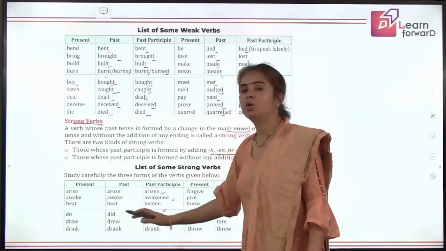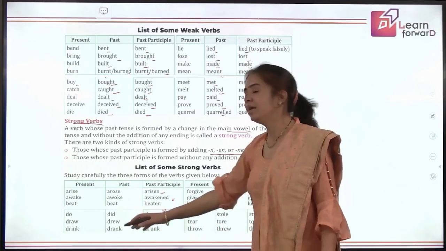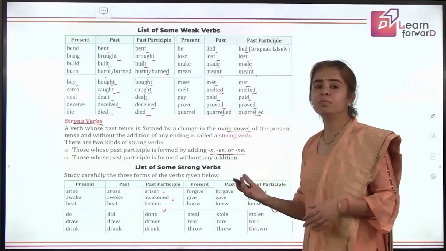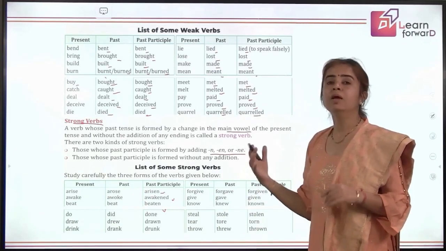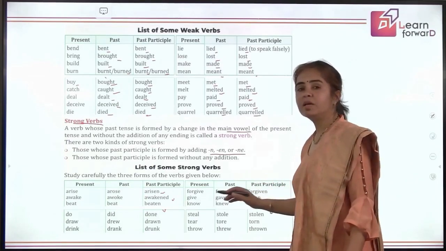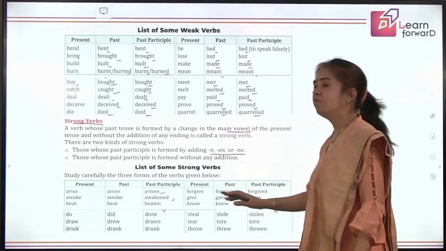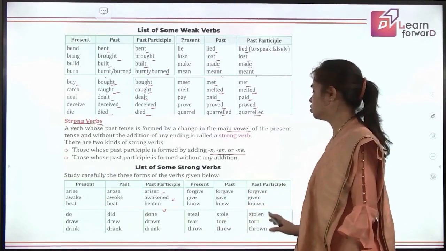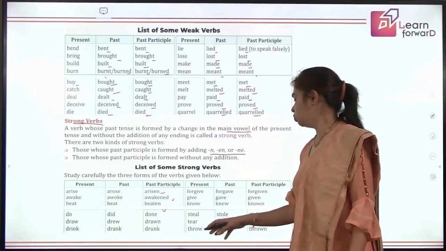Do, did, done. Draw, drew, drawn. Drink, drank, drunk. So the three forms are changed and they are not simply formed by adding D, ED or T at the end, right? Forgive becomes forgave, forgiven. Give, gave, given. Then know, knew, known. Steal, stole, stolen. Tear, tore, torn. Throw, threw, thrown.